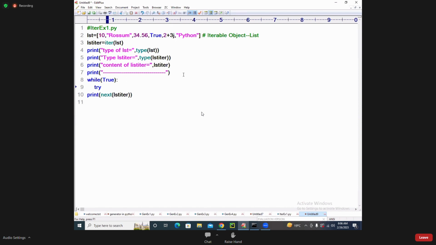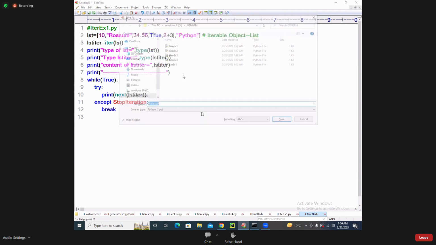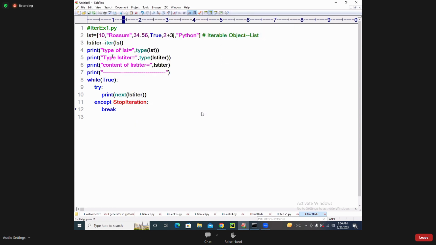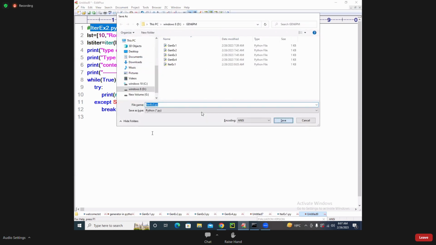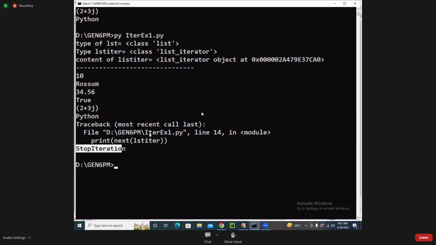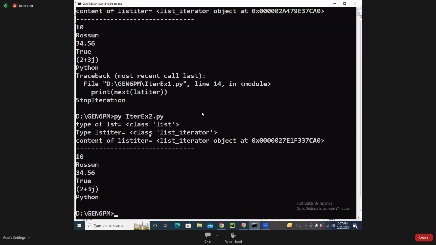I will write try, and I am writing something like this. I am saying here except, I am writing StopIteration. There I am writing break. That's all. You execute it, iterator example 2.py. So see this now, done. I hope you are following. Iterator example 2.py. Are you able to understand, students?